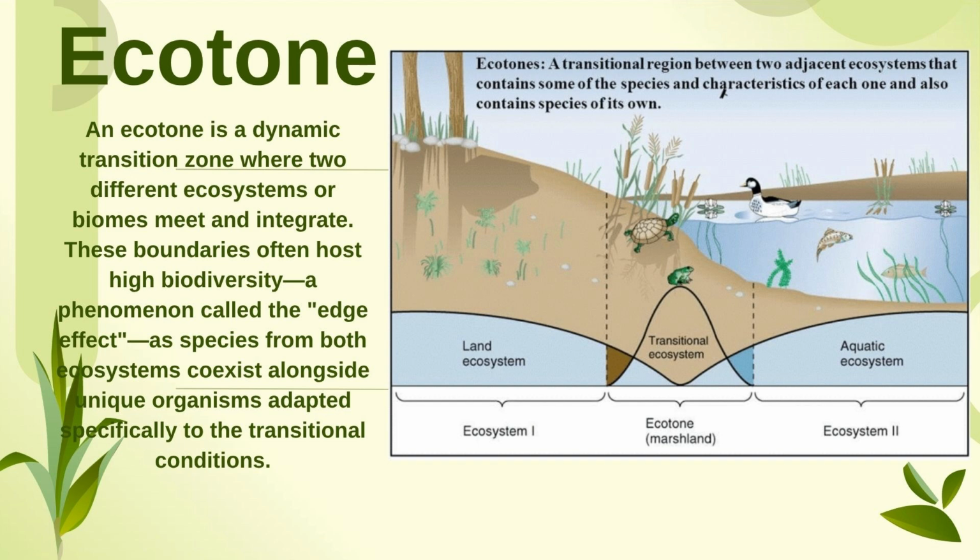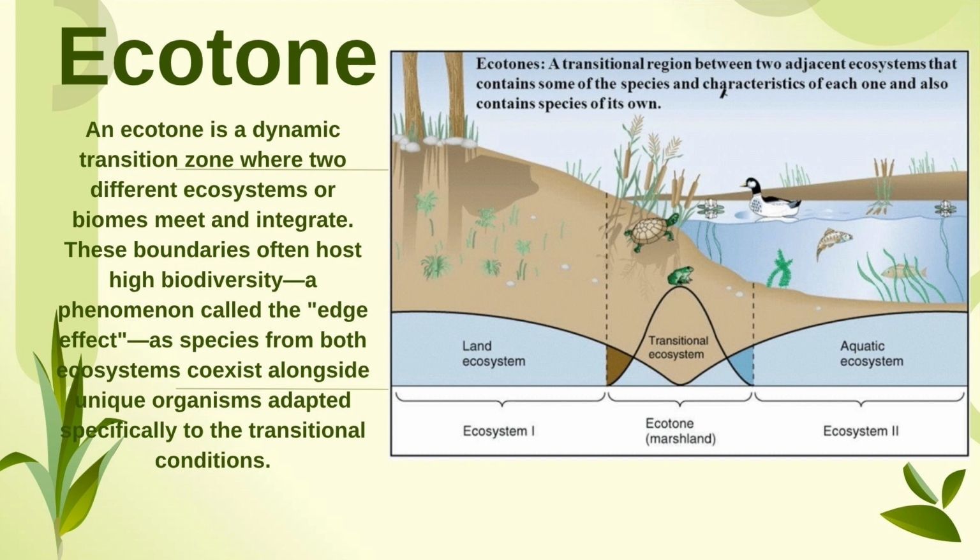So an ecotone is a dynamic transition zone. When the species are there, they will adapt to those conditions, and a dynamic transition will be done where two different ecosystems or biomes meet and integrate.